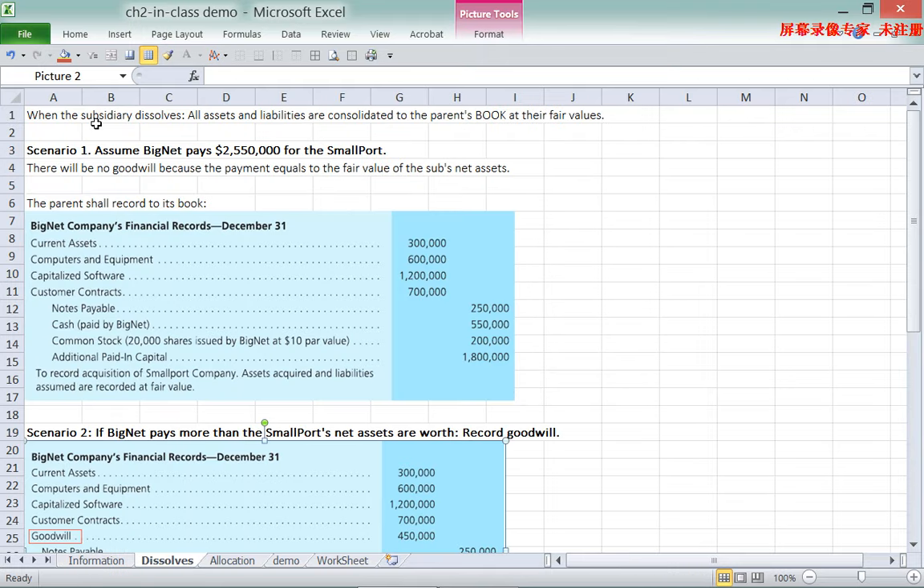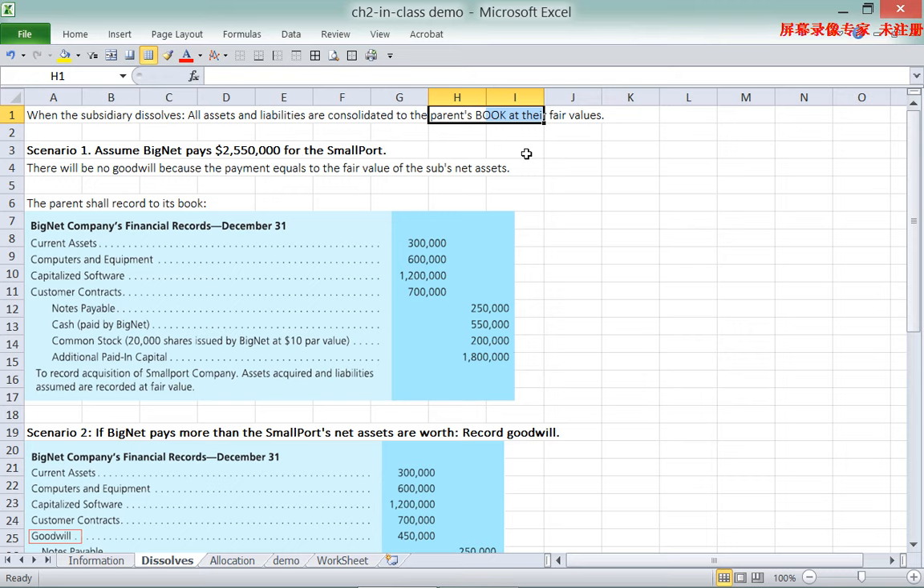When the subsidiary dissolves, all assets and liabilities are consolidated to the parent's book. I want you to pay attention that when the subsidiary dissolves, the parent actually takes over all the assets and liabilities and records them in the parent's accounting system. So there are three scenarios here.